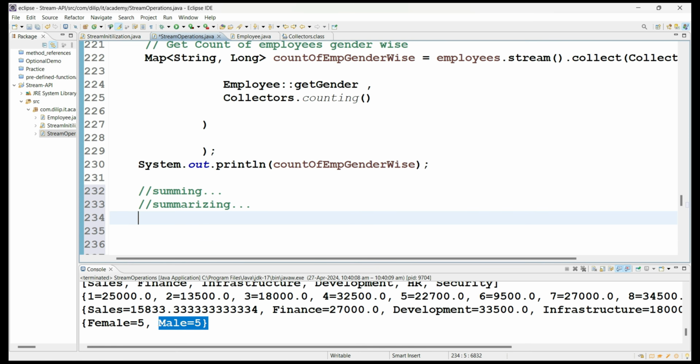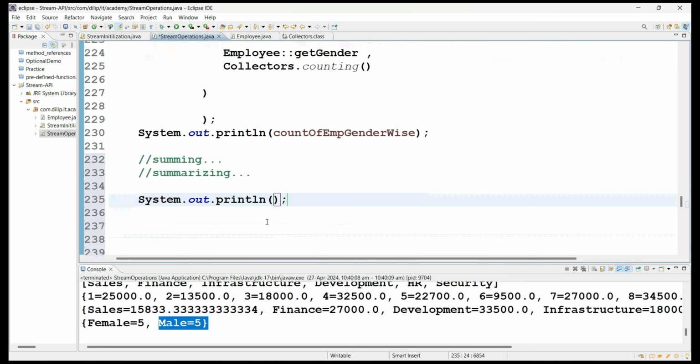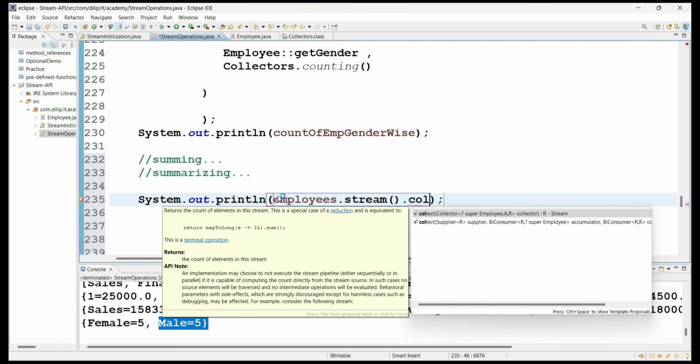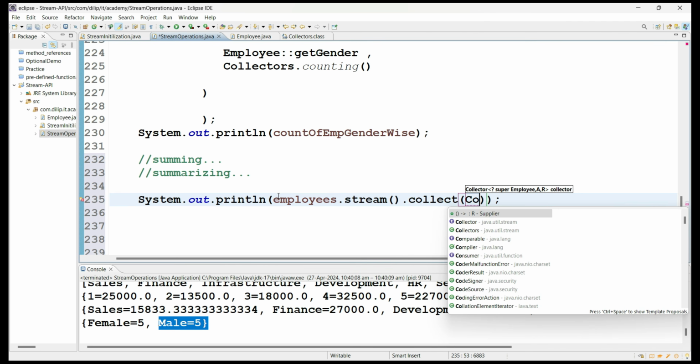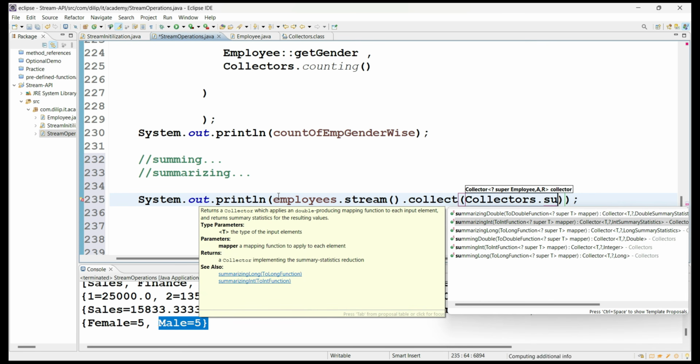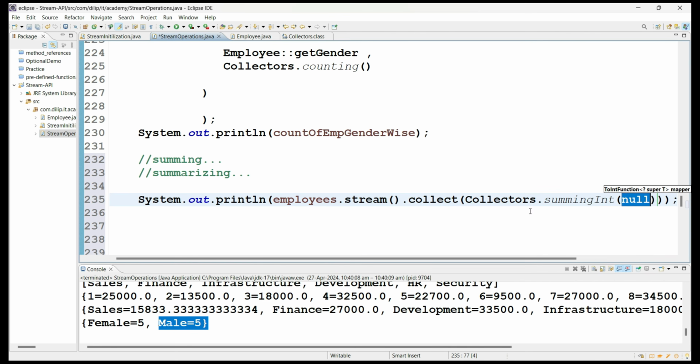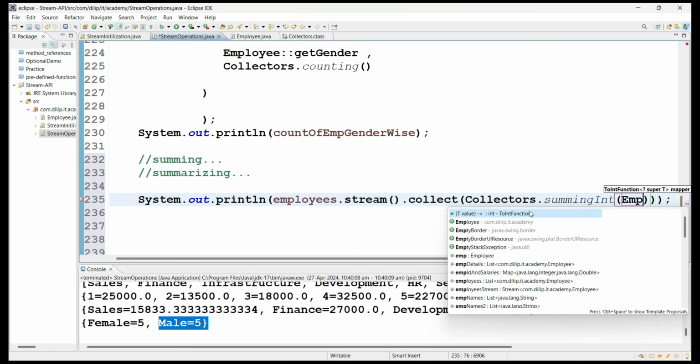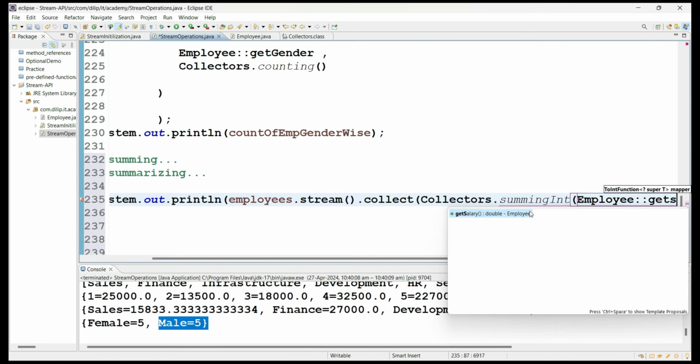First, let's see what is going to happen here. I'm directly writing inside the System.out.println employees dot stream dot collect, and from that internally Collectors dot summing. So first I'm taking summing. If you see here, summingDouble, summingInt, summingLong, and what I would like to sum here is, for example, all the salaries. For every employee I would like to sum the salary.